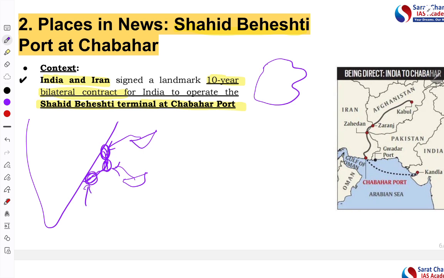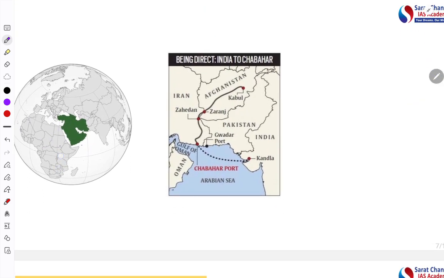Now Chabahar is one port. This port has one terminal which is called the Shahid Beheshti terminal. India will get the right to operate this particular terminal. So it is the agreement between India and Iran. So you understood the context. Now let's go to see the map.